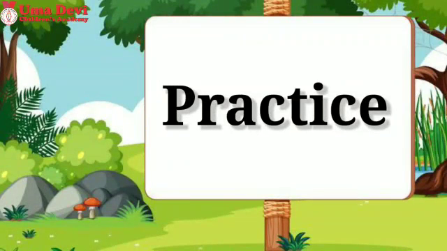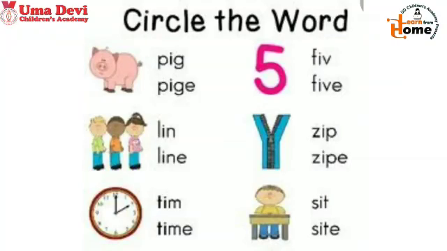Now let's do some practice. Children, here I have given a worksheet. Now look at this worksheet. What do you have to do in this worksheet? Circle the correct word. Children, here are two words out of which you have to circle the correct word by looking at the picture. Now look at first word pig and second pike.